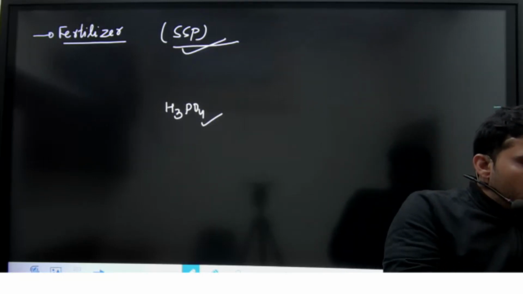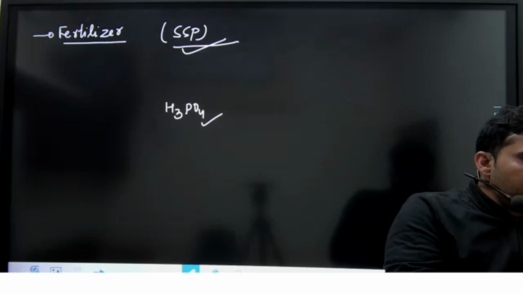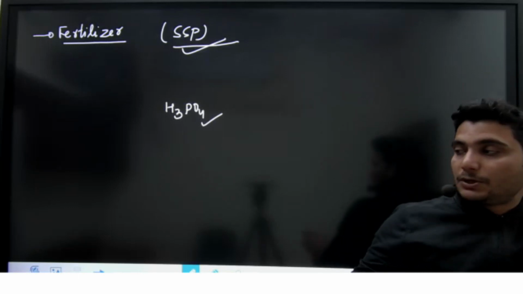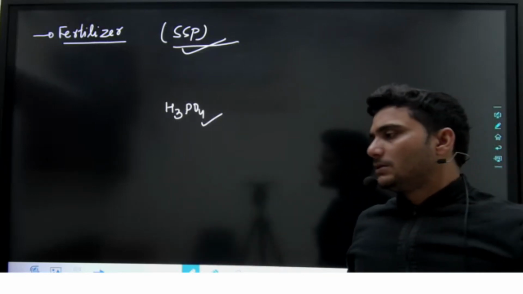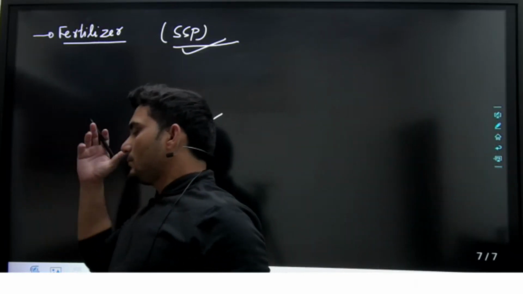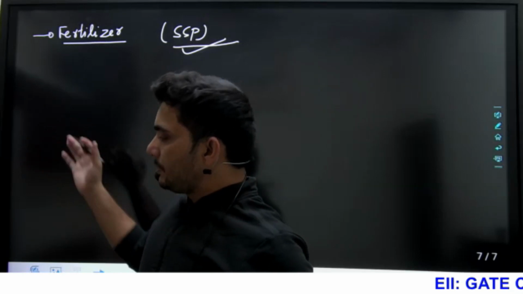So in the storage of 98% sulfuric acid, because it is an acid, you do not put it in a chamber which is made of plastic.